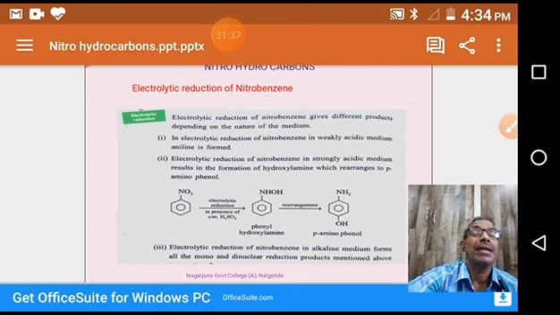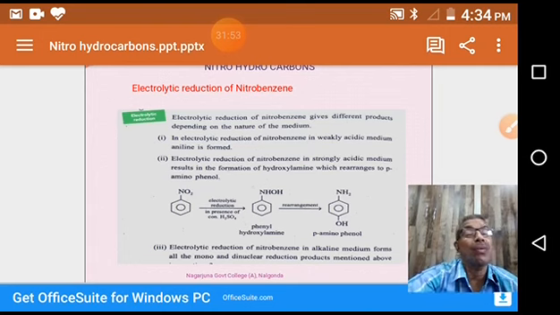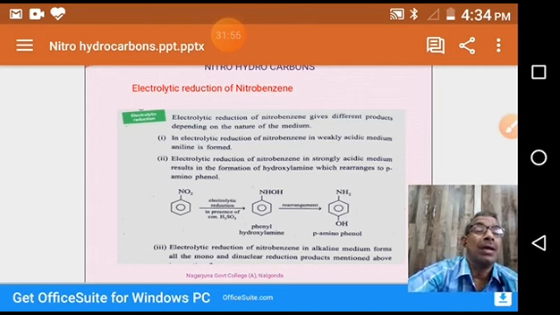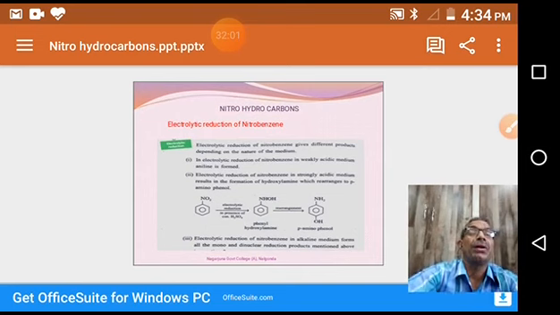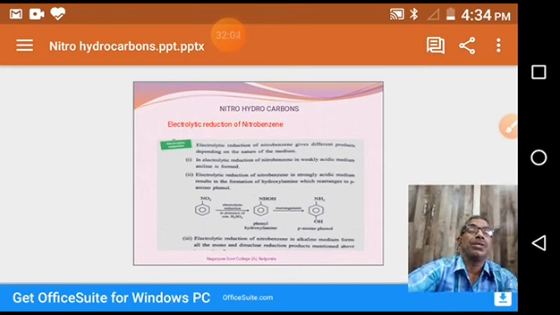Once again, electrolytic reduction of nitrobenzene in weakly acidic medium gives aniline. In strongly acidic medium, first it is phenyl hydroxylamine, which rearranges to para-aminophenol. Whereas in alkaline conditions, we get a mixture of compounds: azoxybenzene, azobenzene and hydrazobenzene. This is the electrolytic reduction of nitrobenzene.